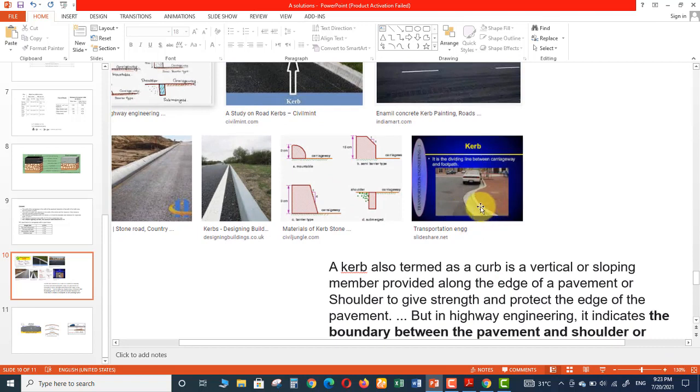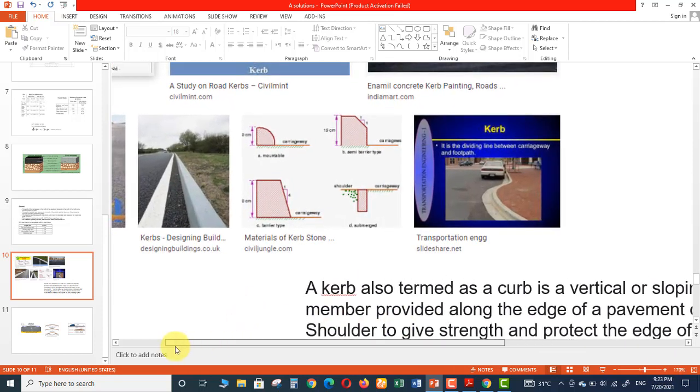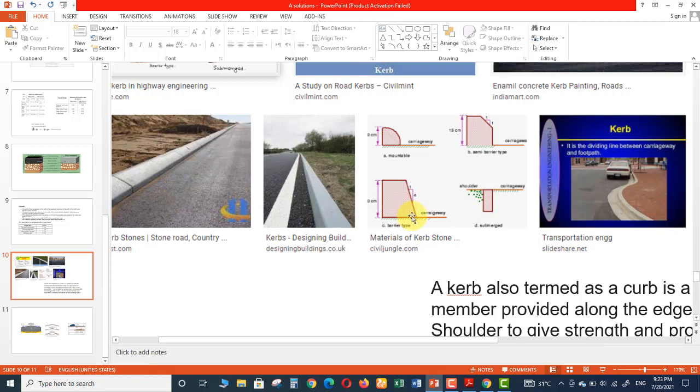If you zoom into this image, you will know what it actually is. In this picture, this is called the kerb. It can be vertical or it can be sloping. It provides strength and protection to the edges of the pavement. In this picture too, this one. And these are some cross sections of the kerbs.